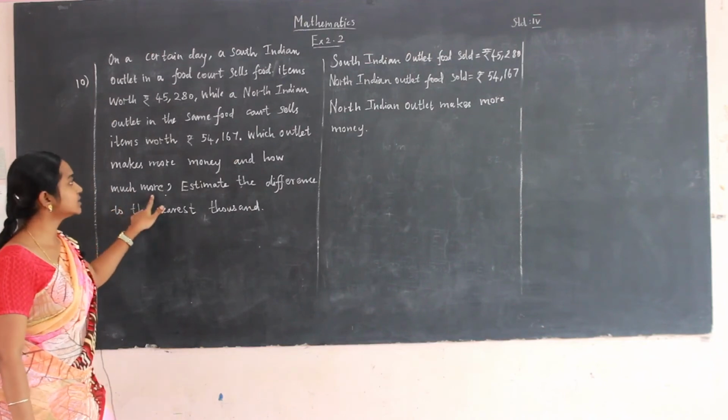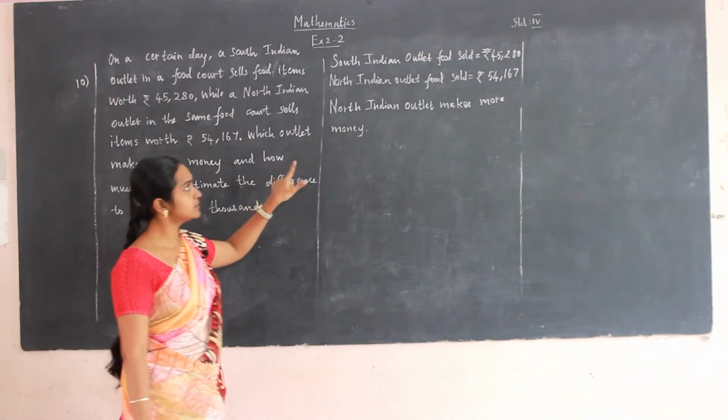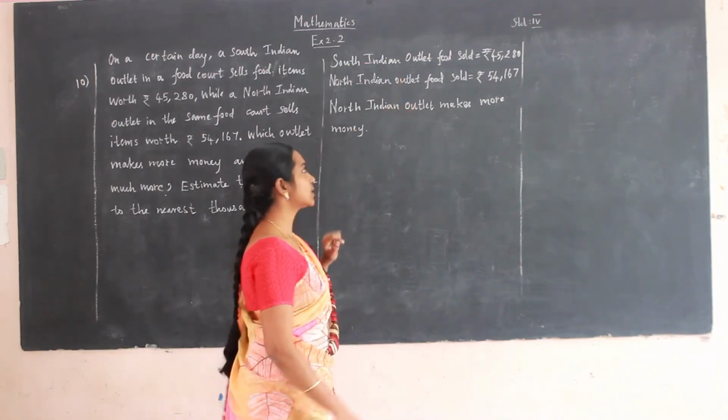And it is asked how much more. How much more means you have to subtract North Indian and South Indian outlets.